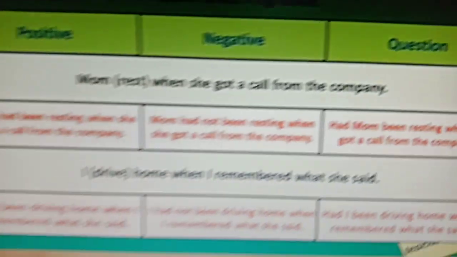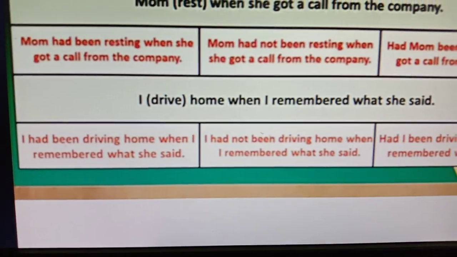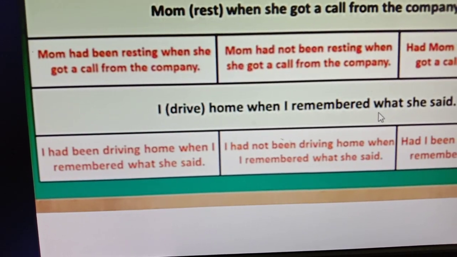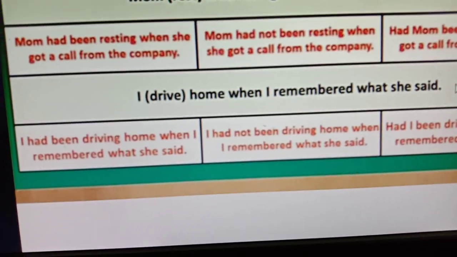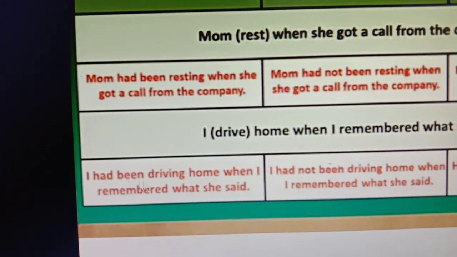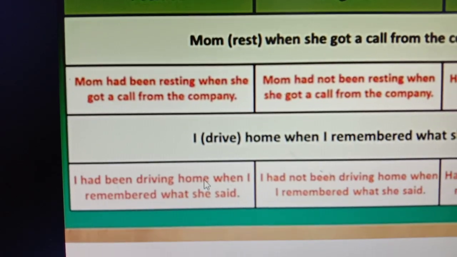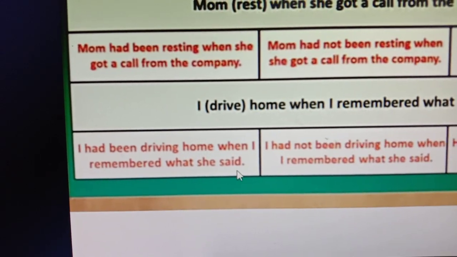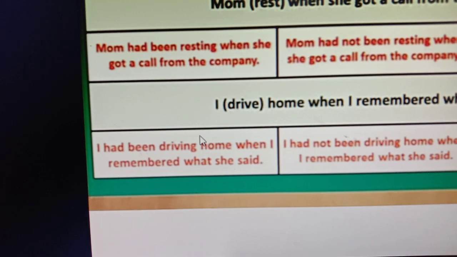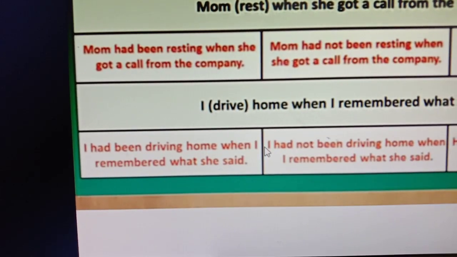So the last example, that is, I drive home when I remembered what she said. So the positive sentence will be, I had been driving home when I remembered what she said. So I, then had, then been, then verb plus ing, then the object, then the other actions.